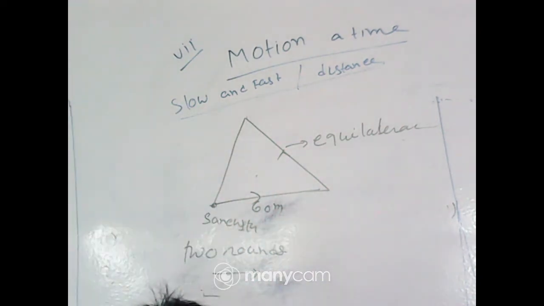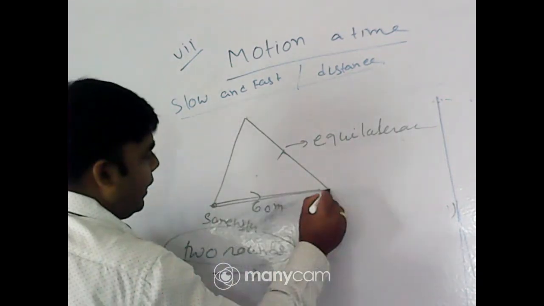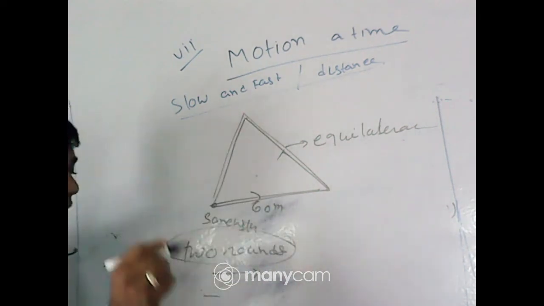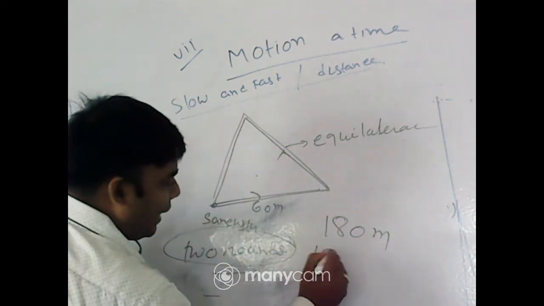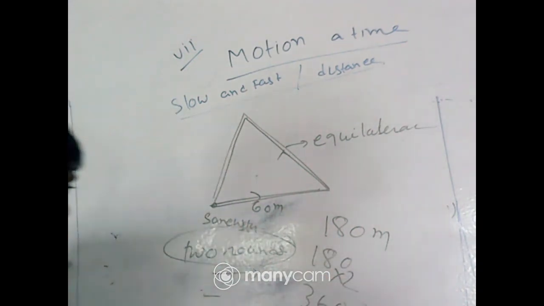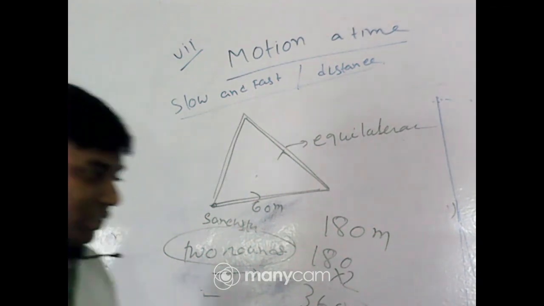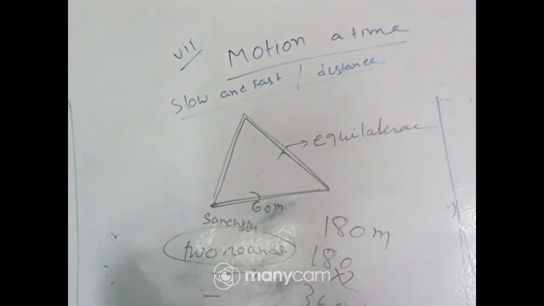She moves 2 rounds. Okay, very good. Anubhav, Deeptak. Moinak wrong. I have mentioned here 2 rounds. So first 60 plus 60 plus 60, 1 round means 180 meter. So 2 rounds means 180 into 2, that is 360 meter. Very good. Those who have answered 360 meter. Sanchita, it is your question, you have given the wrong answer.